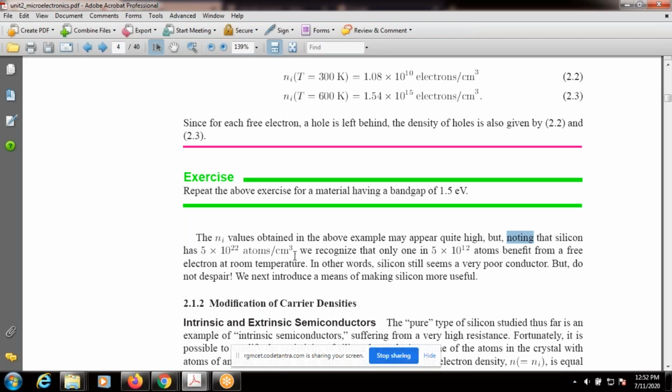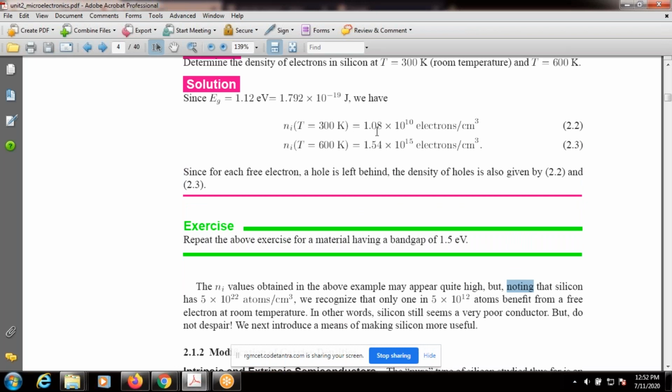So when we consider silicon material per cubic centimeter, how many atoms here? 5 into 10 power 22. At room temperature, how many electrons here? 1.08 into 10 power 10 only. That means not even each atom can release one electron. That means we recognize that only one in 5 into 10 power 12 atoms benefits from a free electron at room temperature.